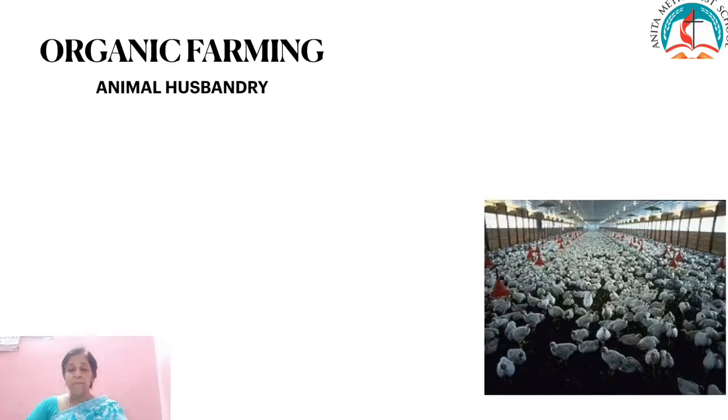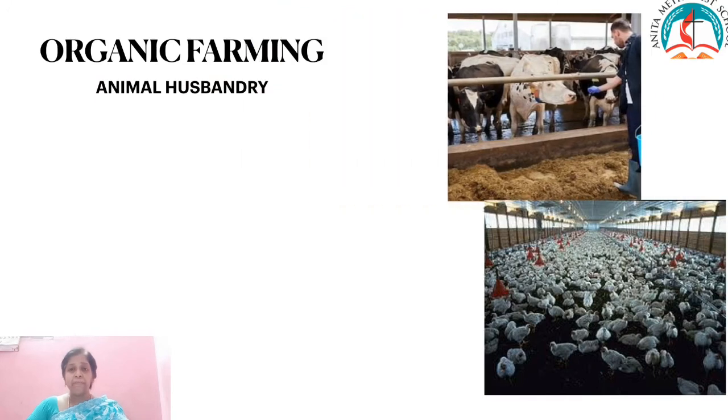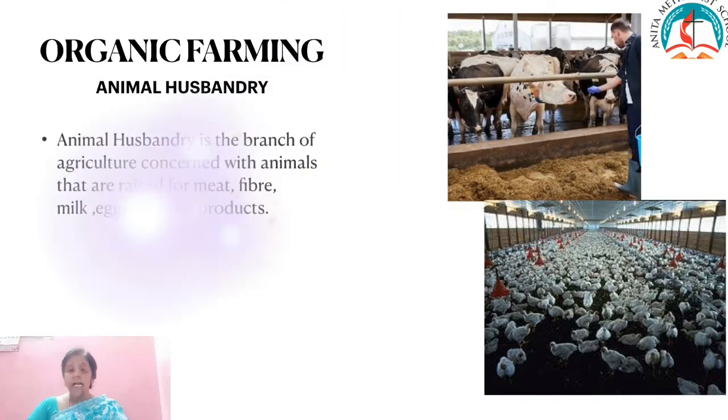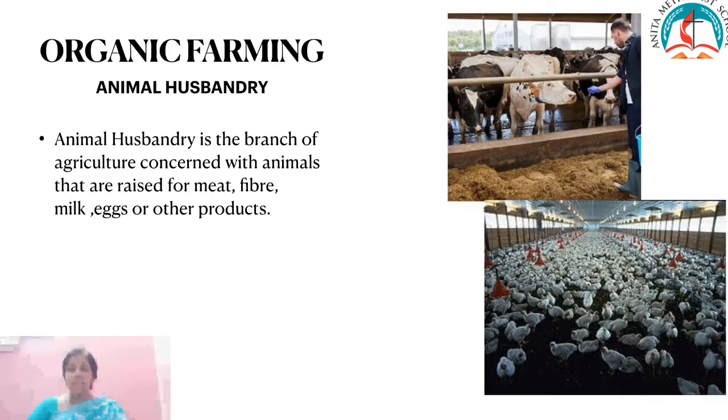The next one will be animal husbandry. It is a branch of agriculture concerned with animals that are raised for meat, fiber, milk, eggs or other products. It includes day-to-day care, selective breeding and the raising of livestock.